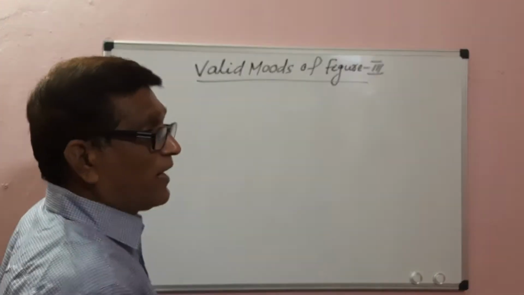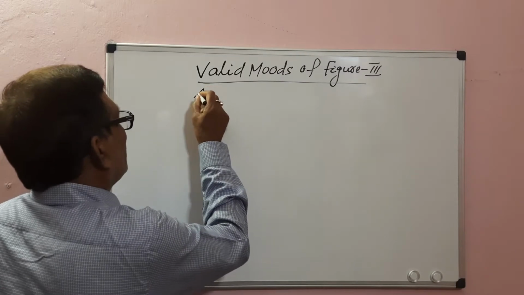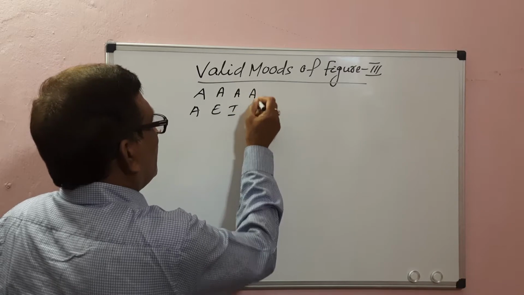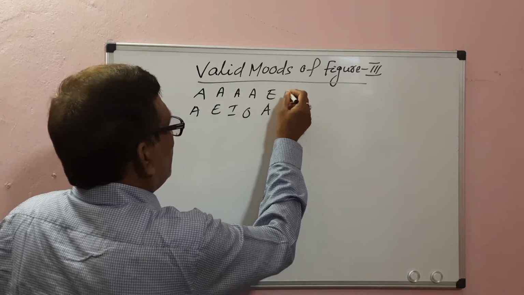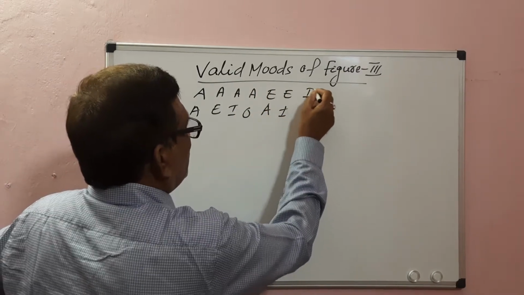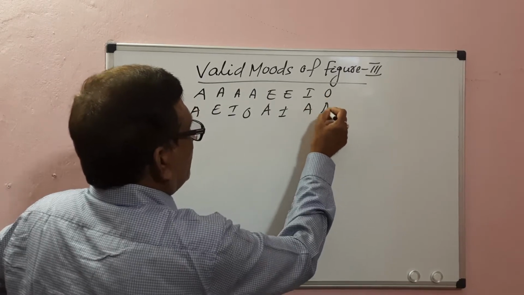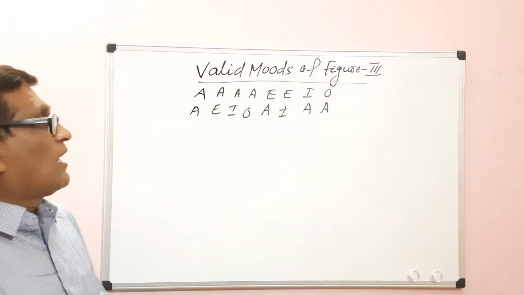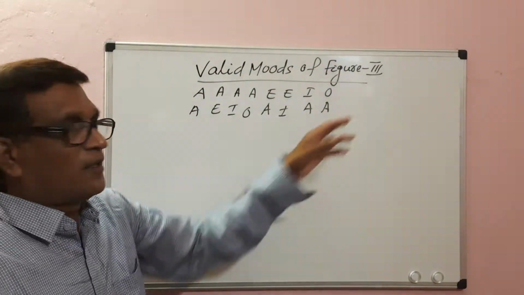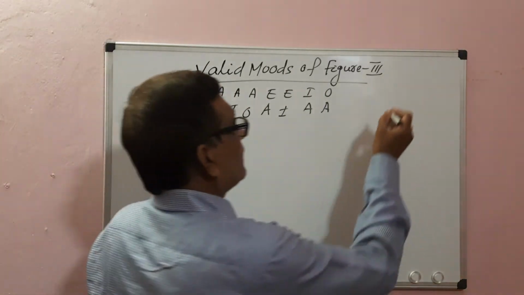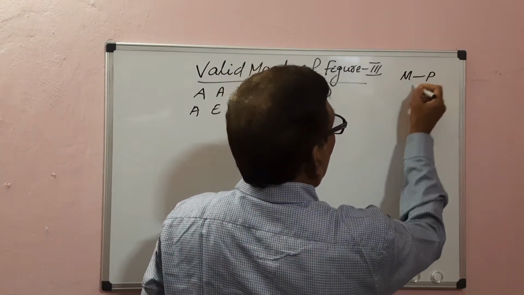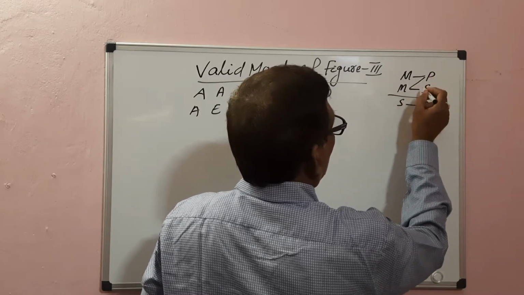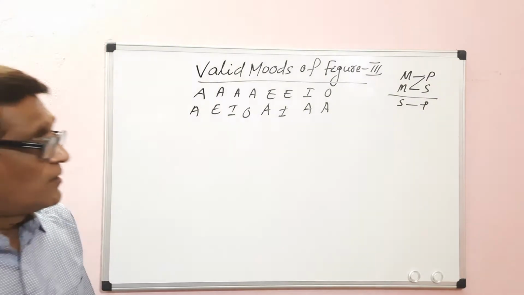Out of the possible 8 moods, that is A, E, A, O, E, I, O, A, these are the 8 possible moods. Out of these 8 possible moods, we have to test how many are valid in the third figure. The position of the middle term in the third figure is MP, MS, SP.